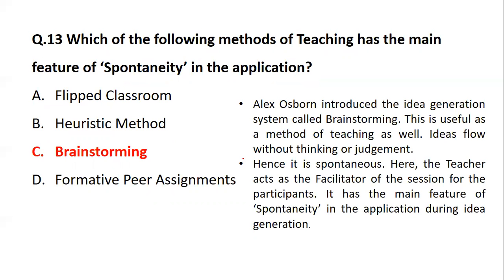Hence, here it is very spontaneous. The teacher acts as a facilitator of the session. When the teacher tells the students to participate, spontaneity is one of the main features during idea generation. So spontaneity is majorly seen in idea generation, which is technically called the brainstorming process.